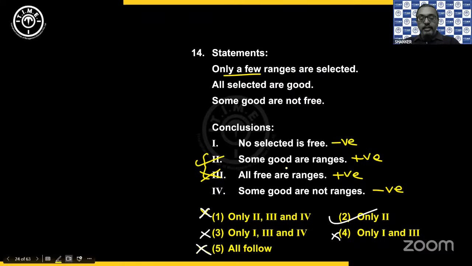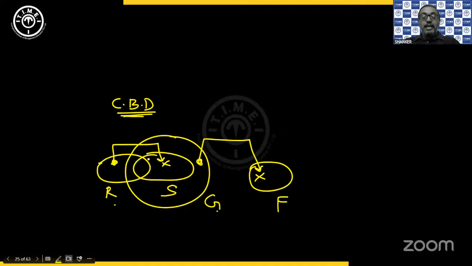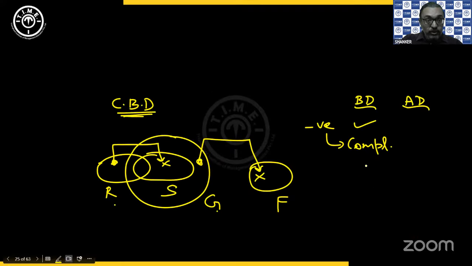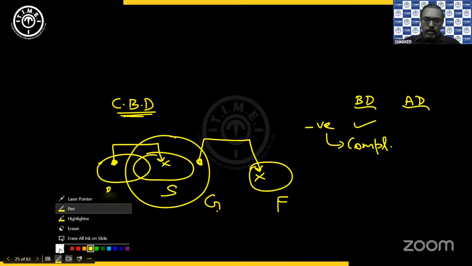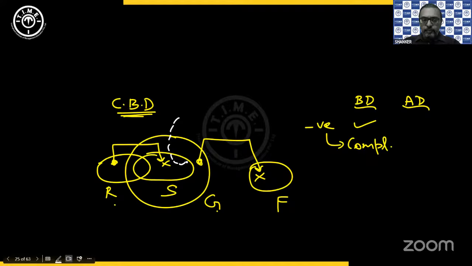The first one: no selected is free. Correct? Selected is a separate circle. Free is a separate circle. So you have a negative conclusion that is satisfying the basic diagram. Then obviously we'll take the alternate diagram and go for the complementary. And what is the complementary? Complementary is some selected are free. Now, can I have the free circle move and overlap with selected circle? Yeah, I can do that. See, like this. This is my free circle. Some partial overlap is sufficient. So even now, my original relation still is maintained.